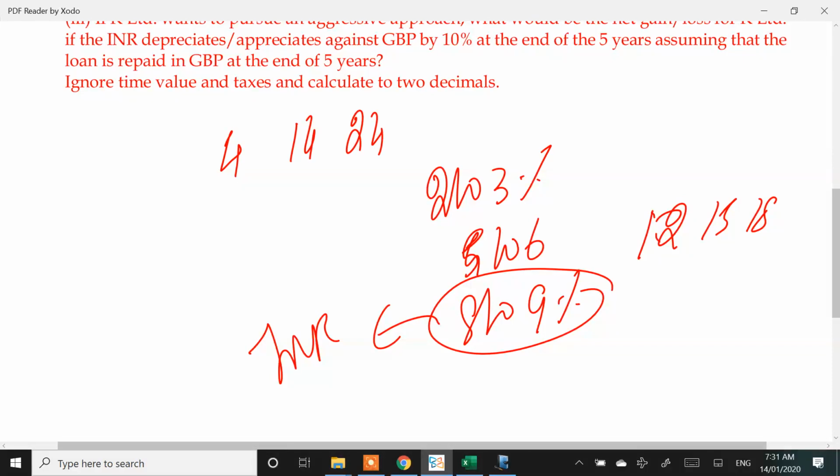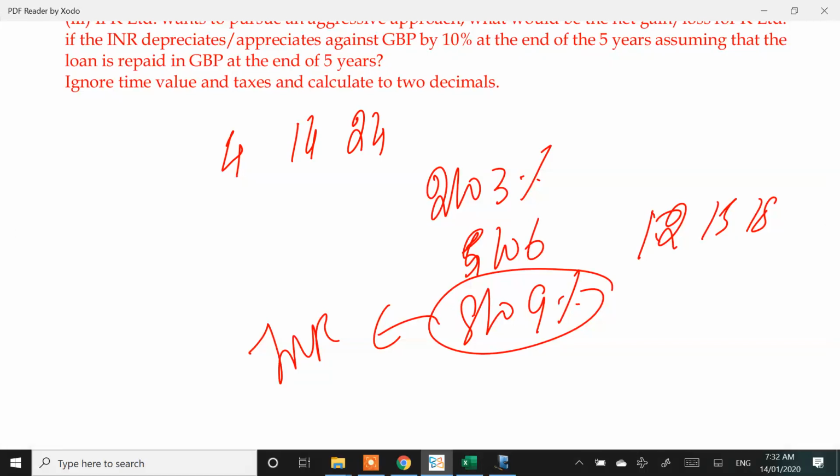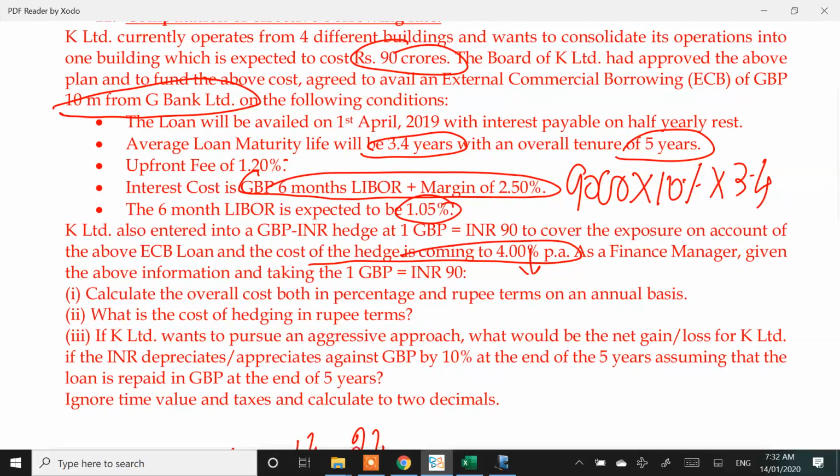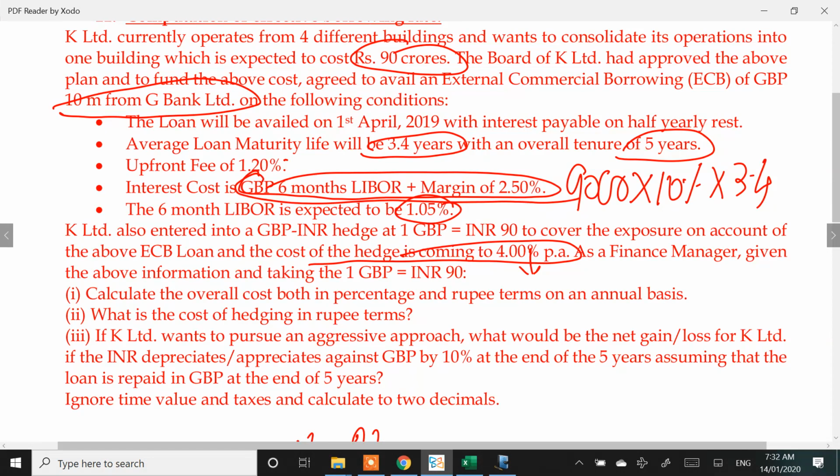It can be any of these. If you keep it open, that's the only problem. If I don't hedge the transaction, my effective rate can turn out to be 4%, 14%, 20%. There's also one more problem. The interest rate on the loan is 6 month LIBOR plus 2.5. The LIBOR is expected to be 1.05, but it can even turn out to be 2%, it can even turn out to be 3%. Practically, there is a way to hedge yourself against the LIBOR movements also. You will learn that in the interest rates chapter, but corporates would like to hedge it.